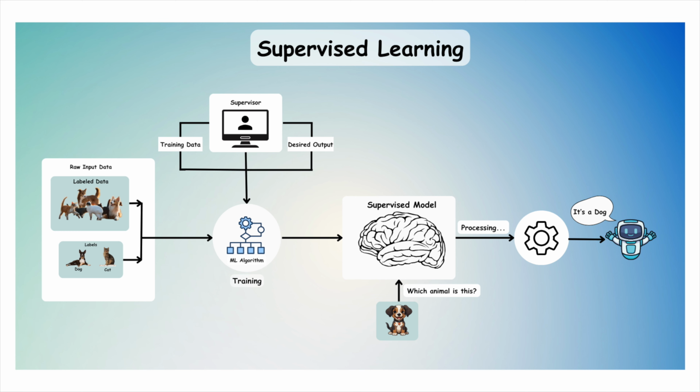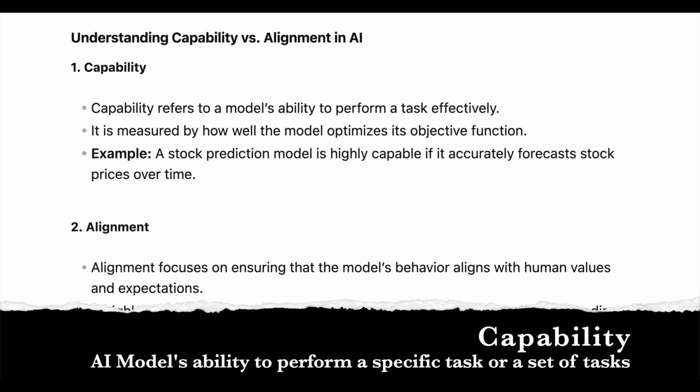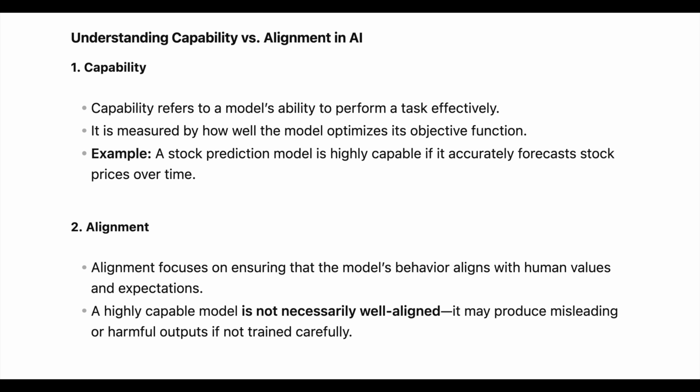Now, before we go there, we will understand two important terms: one is capability and the other is alignment, in the context of machine learning. The term capability refers to a model's ability to perform a specific task or a set of tasks, and it's typically evaluated by how well the model is able to optimize its objective function. For example, a model designed to predict stock market prices is highly capable if it is able to accurately predict the movement of stock prices over time.